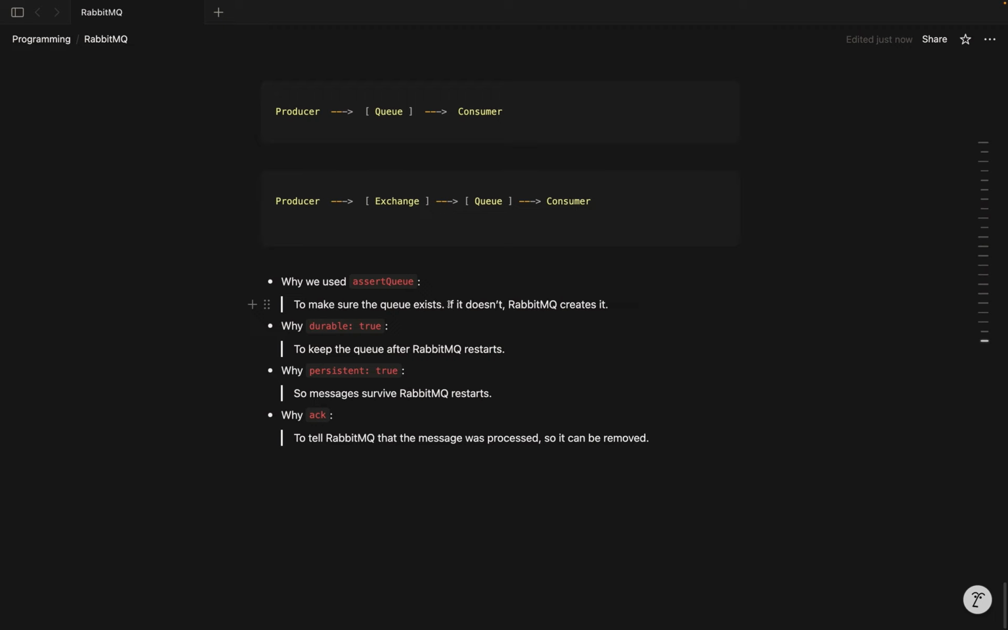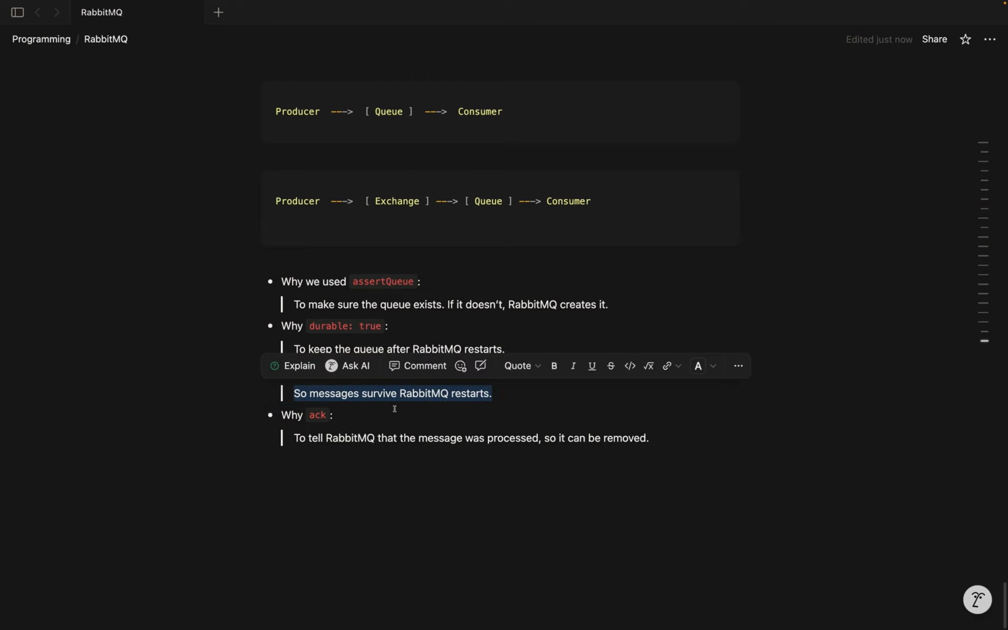So, to keep the queue after RabbitMQ restarts, make sure the queue will exist. Maybe there are a couple of messages in the queue. If you did not set durable, the messages will be lost. Persistent means messages survive RabbitMQ restarts.